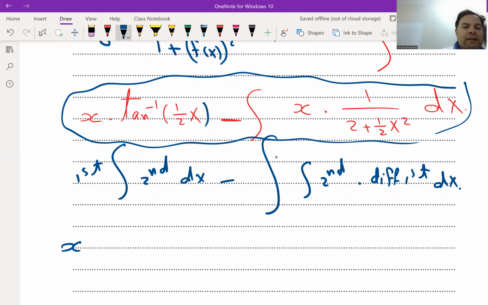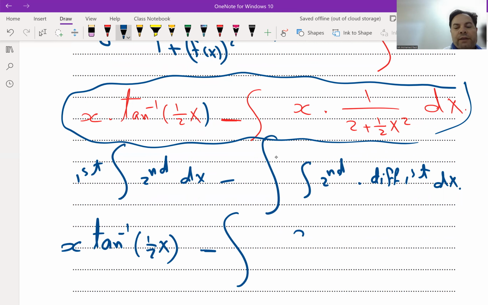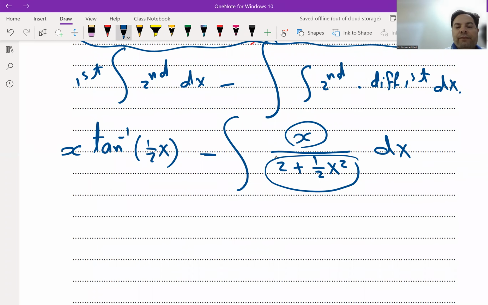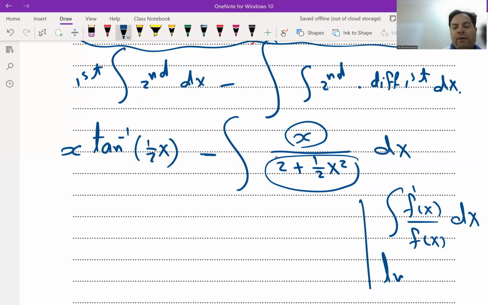The first one is x multiplied by tan⁻¹ half x, minus the integral of x divided by 2 plus half x squared dx. Is it a function and its derivative? You remember, the integral of f dash x divided by f of x dx is ln of f of x plus c.